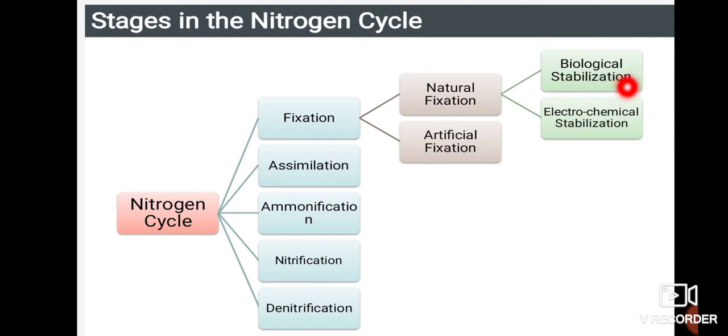Biological stabilization is the fixation of nitrogen through a number of organisms present in the soil, such as Anabaena, Nostoc and Rhizobium. Electrochemical stabilization is done by utilizing lightning. The temperature provided during the lightning is utilized by the nitrogen in the atmosphere and water, so that the nitrogen in different forms is collected in a usable form for the soil, and the plants can absorb it. That is why they call it biological and electrochemical stabilization.